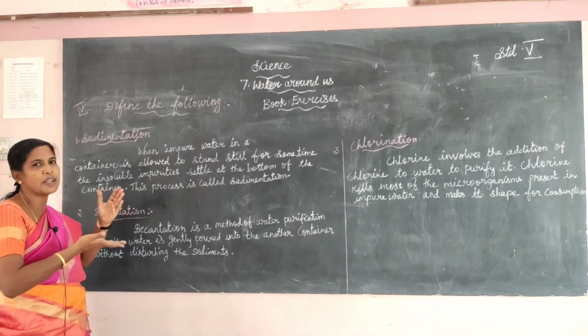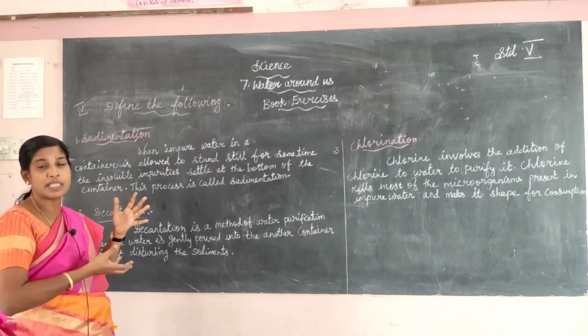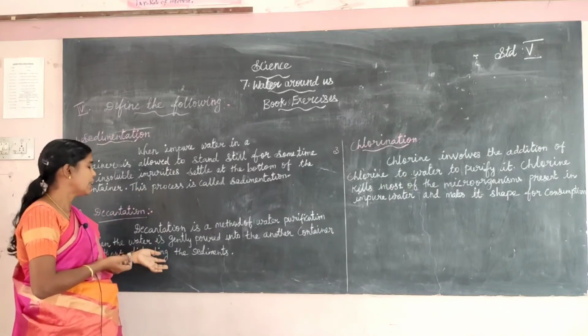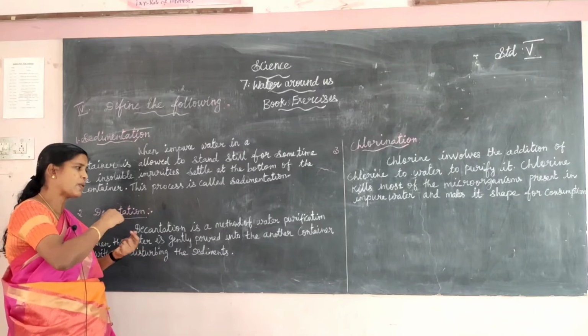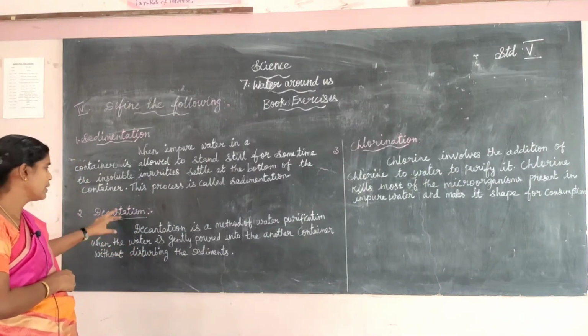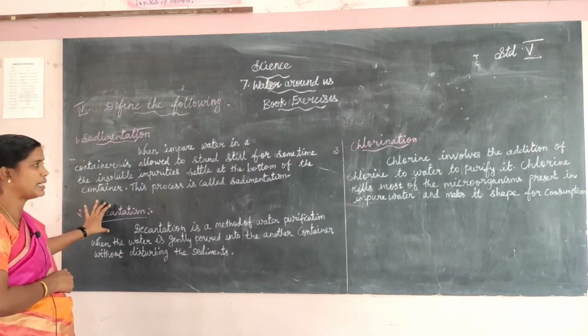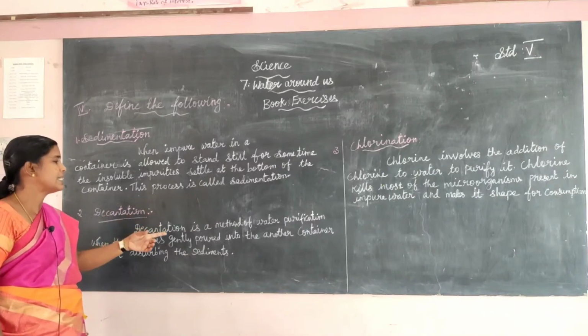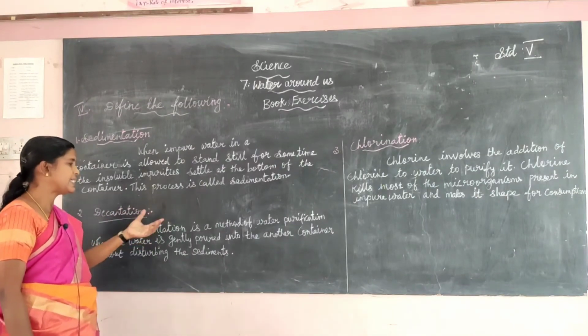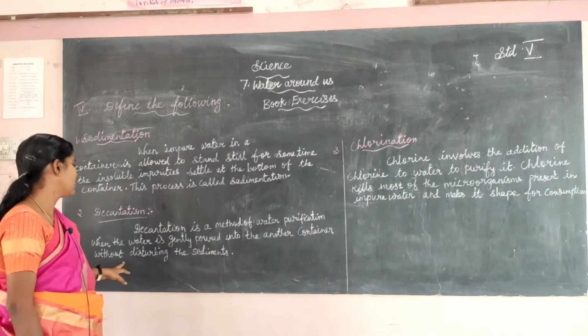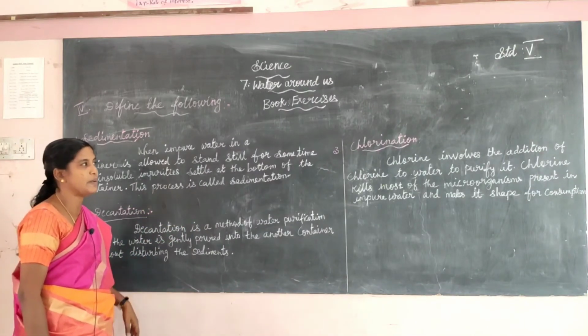Don't disturb the insoluble impurities. This method is decantation. Decantation is the method of water purification when the water is gently poured into another container without disturbing the sediments.